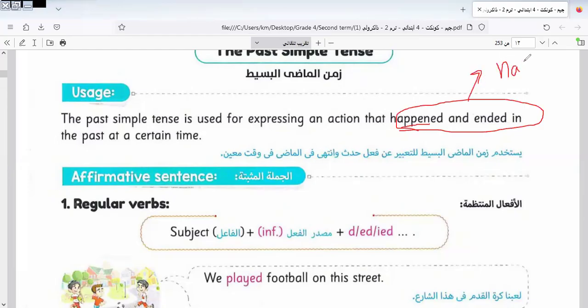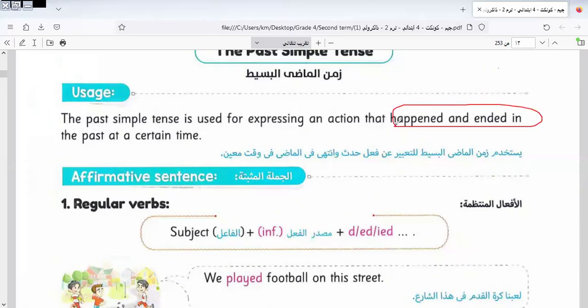What does narrate mean? To tell the story that happened last day. This is called narrate. When we narrate, we use this form of tense: an action that happened and ended in the past. I would like you to know this.